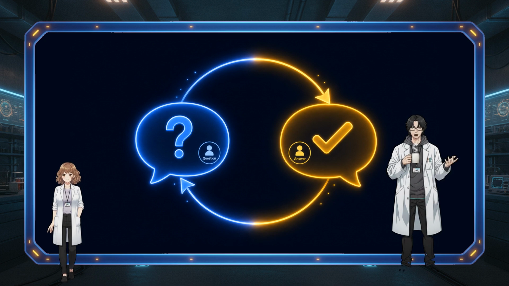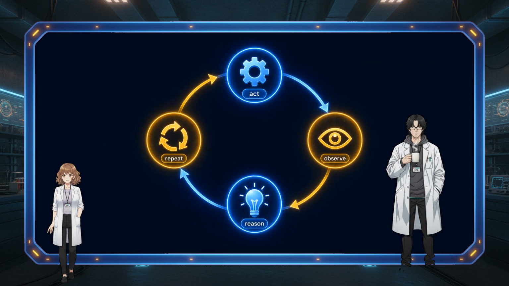Right. Normally you ask once, the AI answers once, done. A loop's different. The AI does something, looks at the result, reasons about it against a goal, and decides whether to go again. And you run that. Act, observe, reason, repeat. Exactly. And once you think this way, the model stops being a chat partner. It becomes a subroutine inside your loop, just a part.